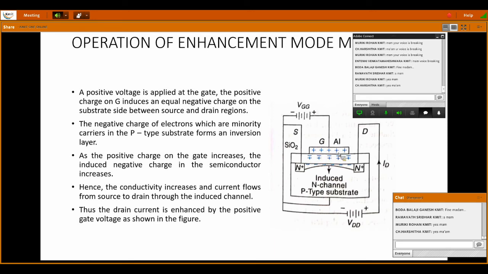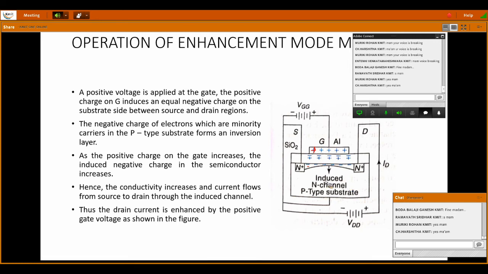And one more thing, the gate supply. Now the operation: when the gate is given a positive supply VGG, some amount of positive charge is accumulated on one side of the SiO2 layer. Due to this, an equal negative charge is accumulated between the two N plus regions. You can observe in the diagram that negative electrons are being deposited.